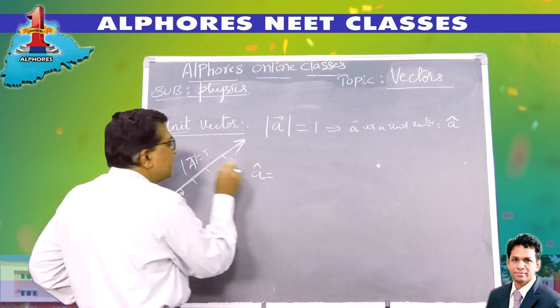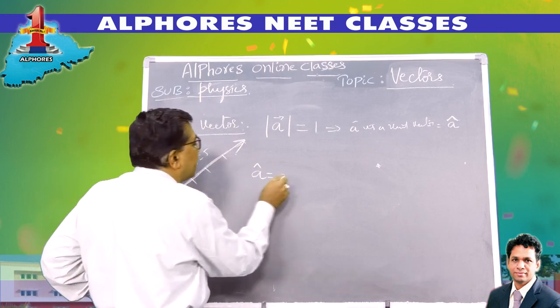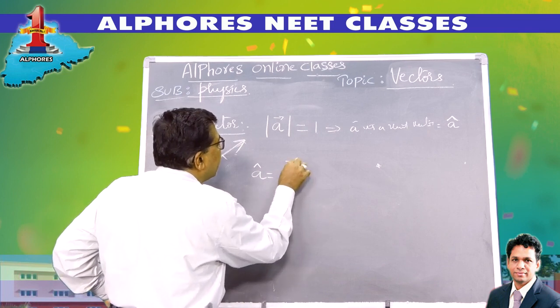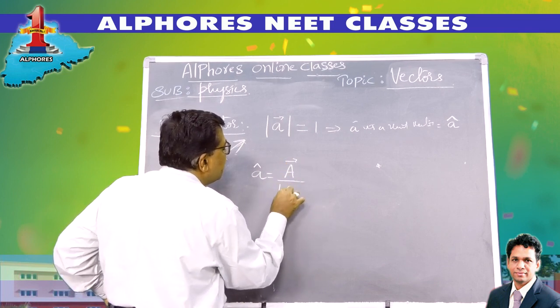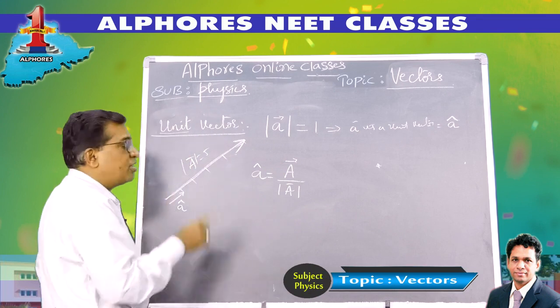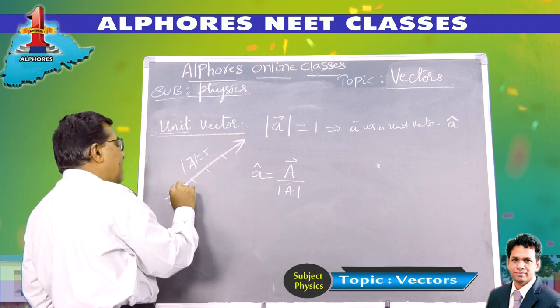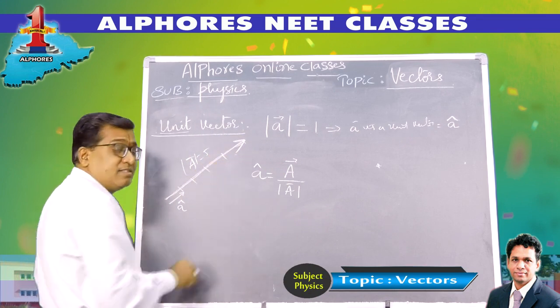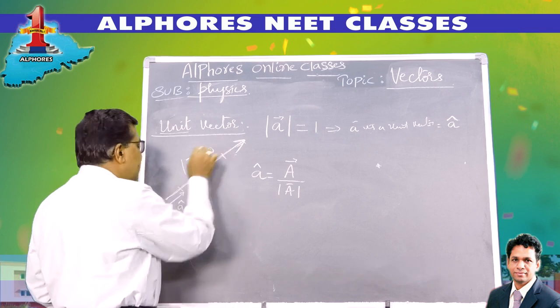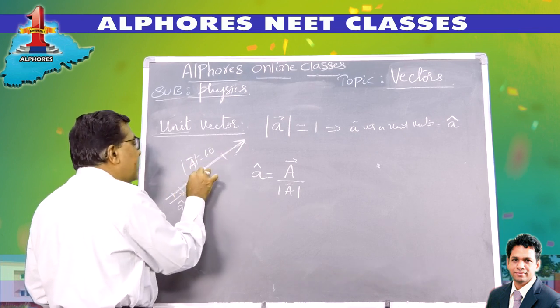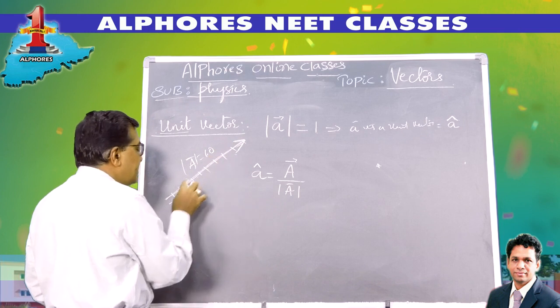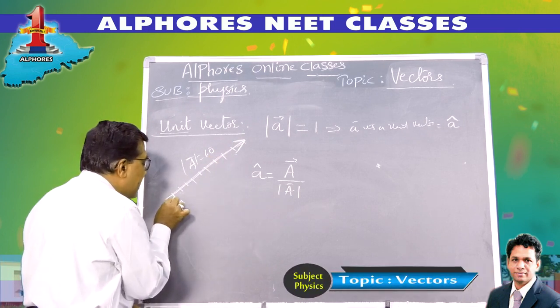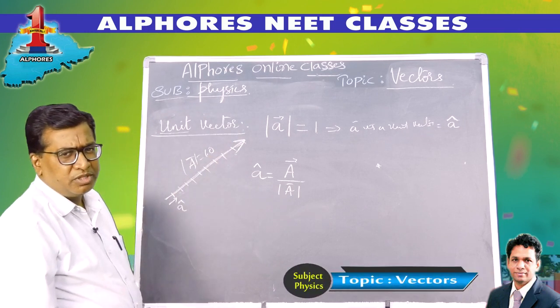How did I get this A cap, this unit vector? I have divided this vector A bar by its magnitude. Suppose it was 5 units, I divided this into 5 parts. Had it been 10 units, then I shall divide this into 10 equal parts, and each part will be a unit vector.